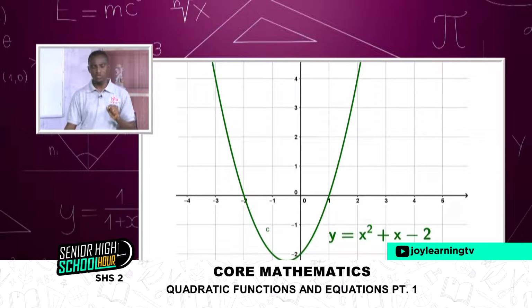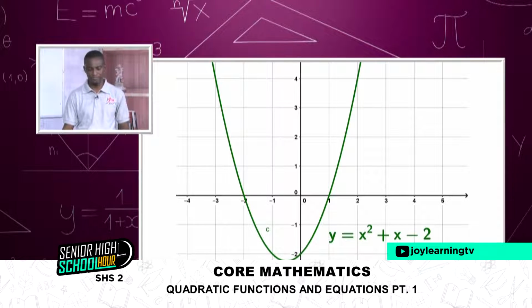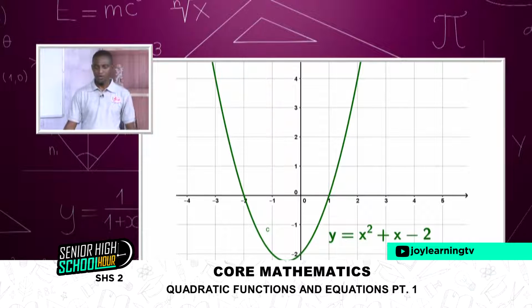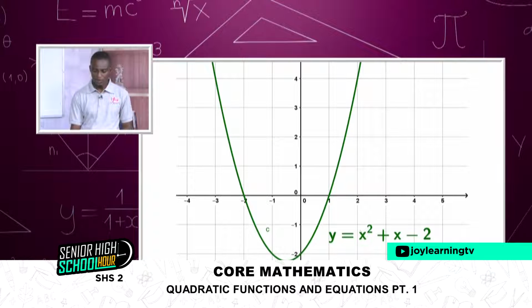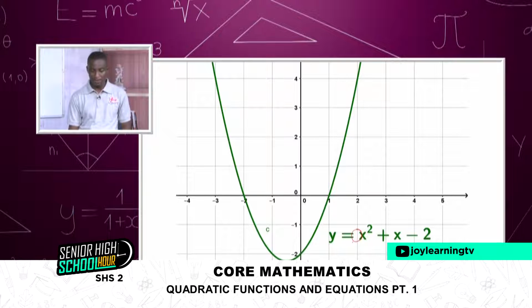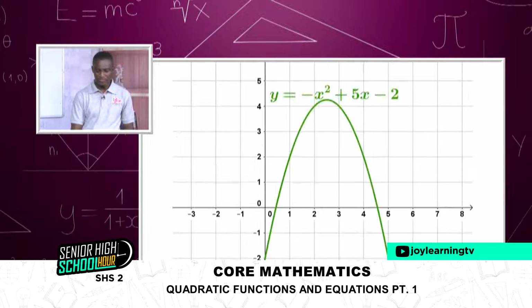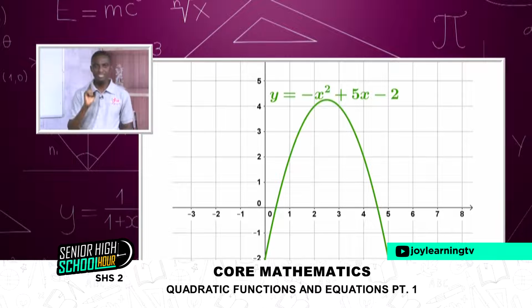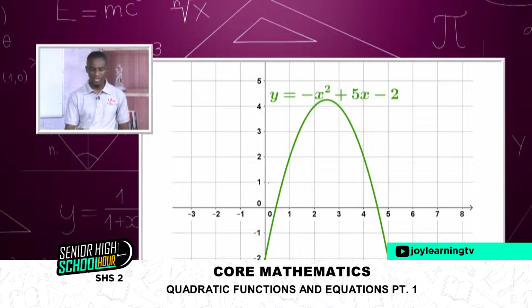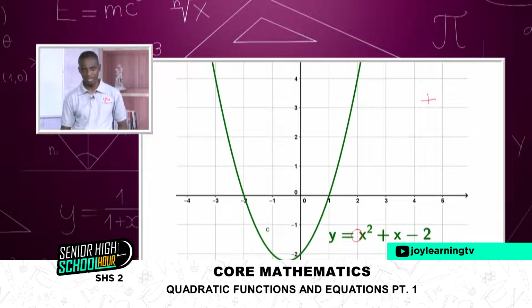Every quadratic equation, like we saw from the first video. Now, observe something. If the coefficient of the x squared, that is the a part, is a positive number, then the curve will be concave upwards, a minimum curve. And when the a value becomes negative, then we get a concave downwards, or maximum curve.